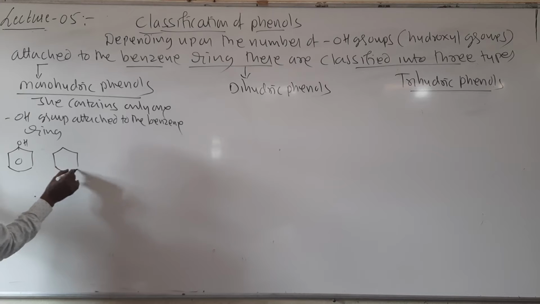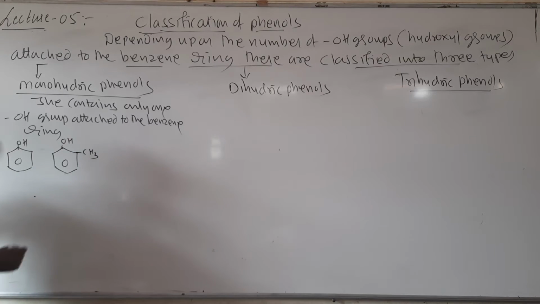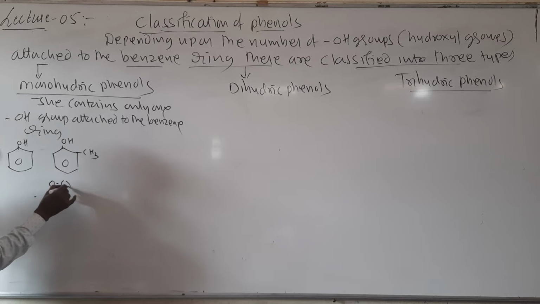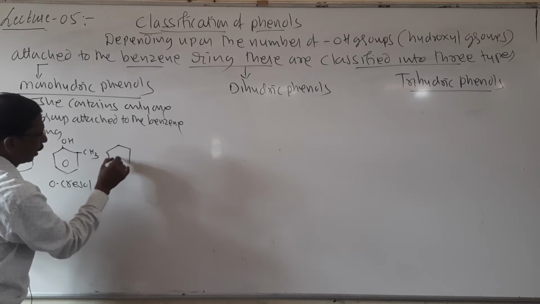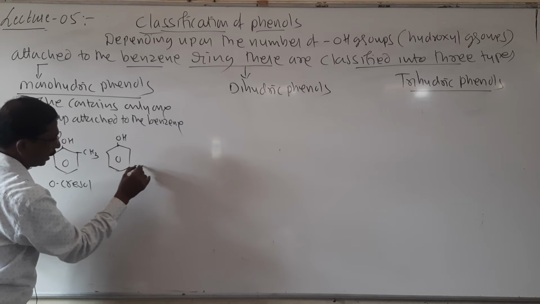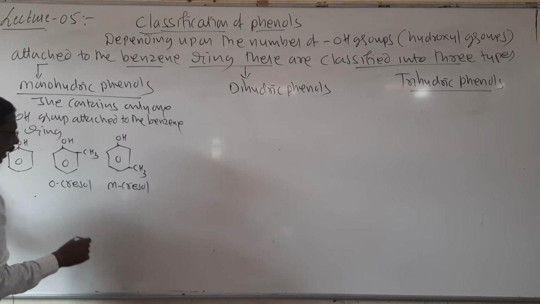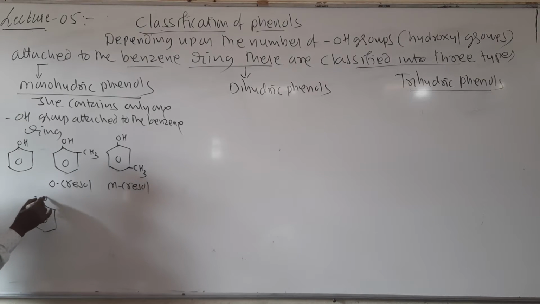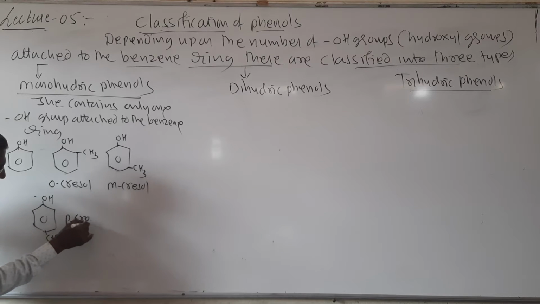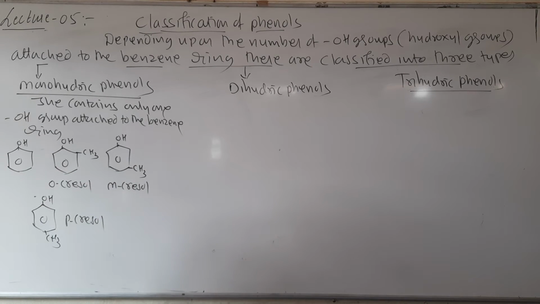Then the second example, OH and CH3, it is called orthocresol. Then OH and CH3, metacresol, and another OH and CH3, paracresol. So then what are its IUPAC names?